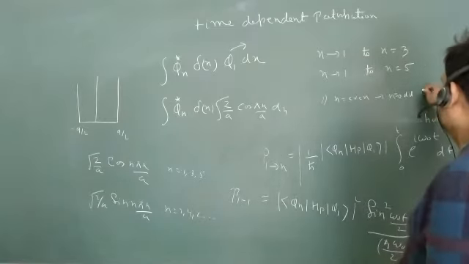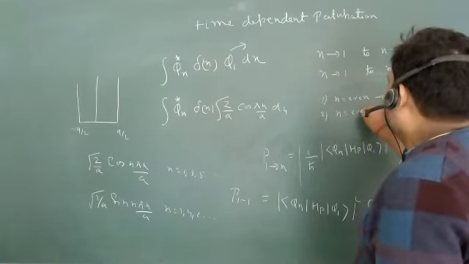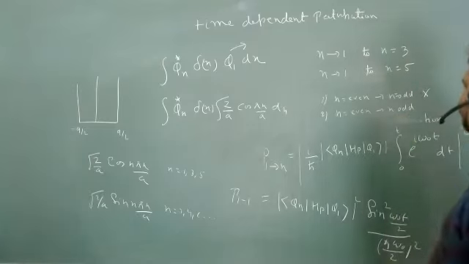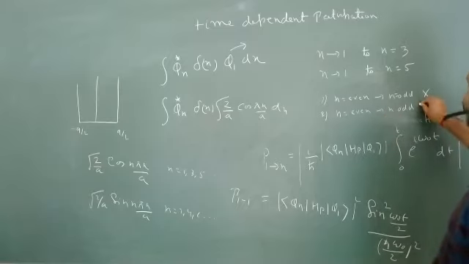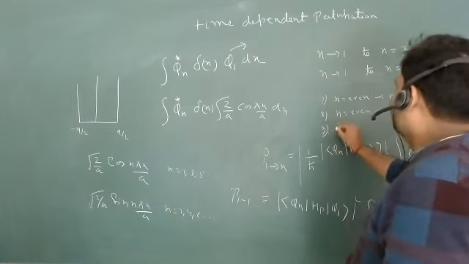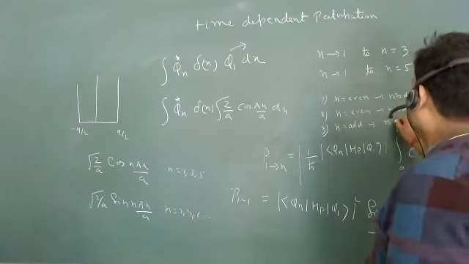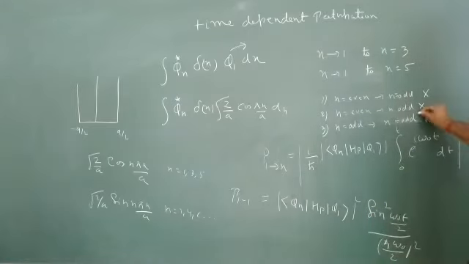No, sir, it is not possible. Second, n even, n odd. Is that possible? No, sir, it is also not possible because one term will be a sine term, one term will be a cos term. Third option, n is odd and another n is odd. Is that possible? Yes, sir. Possible. Yes, this is possible.